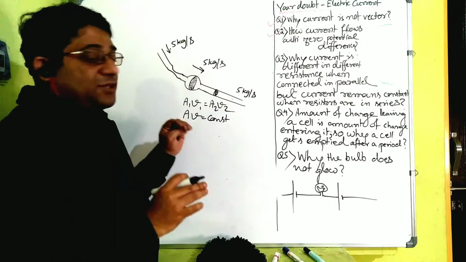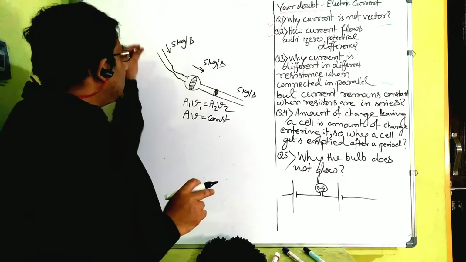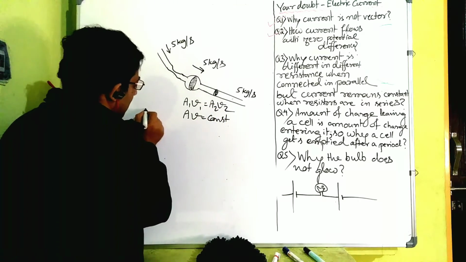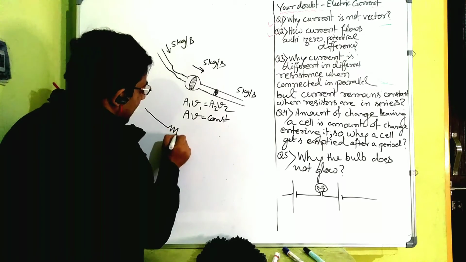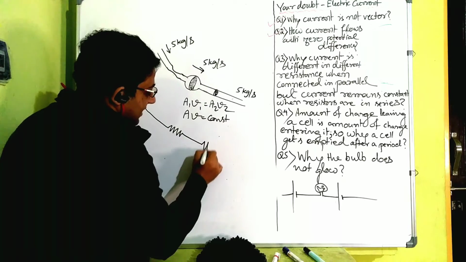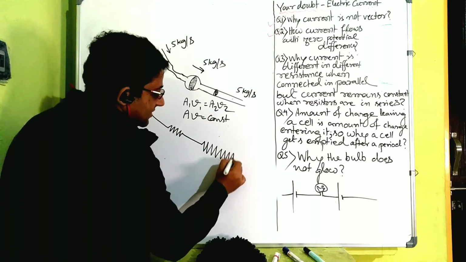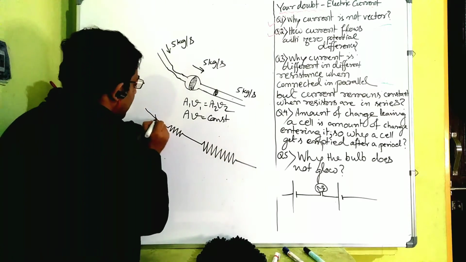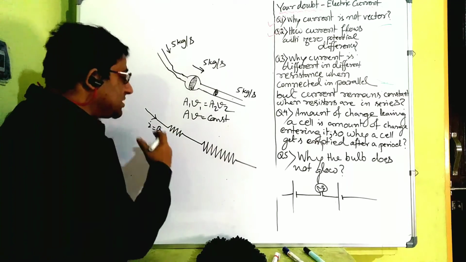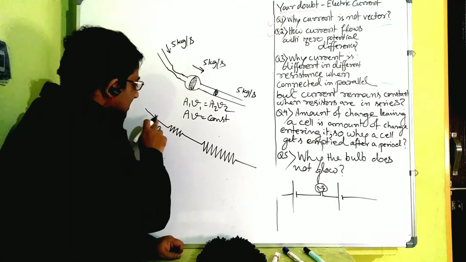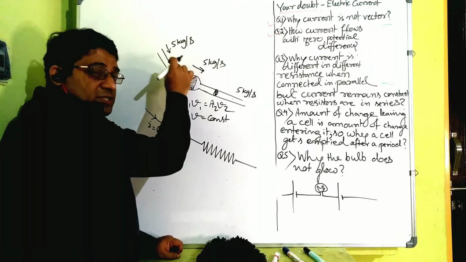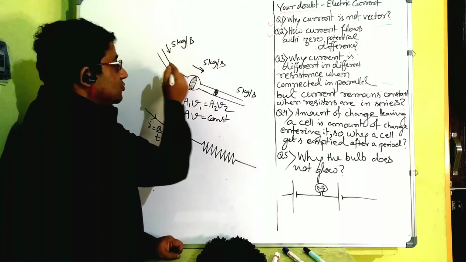Now bring the analogy to electric current. Electric current is what? Amount of charge flowing per second is electric current. Now let us say one conductor is having one resistance and another has a bigger resistance. Now current is what? Since it is charge divided by time, how much charge is flowing per second? If it is narrow, that means resistance to the flow is more, or if it is broad, resistance to the flow is less.